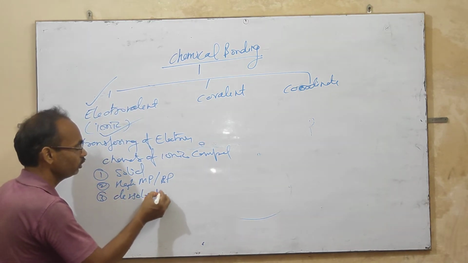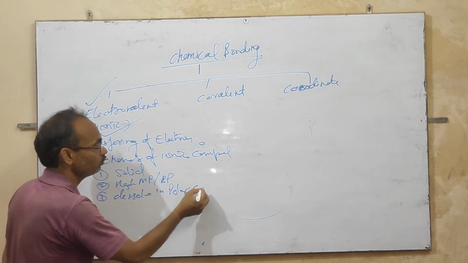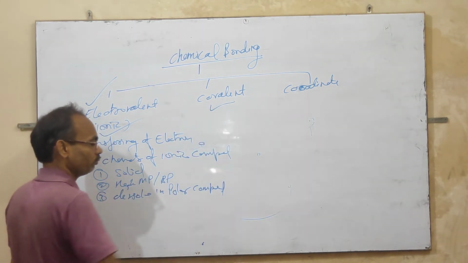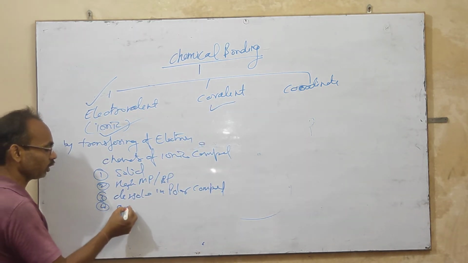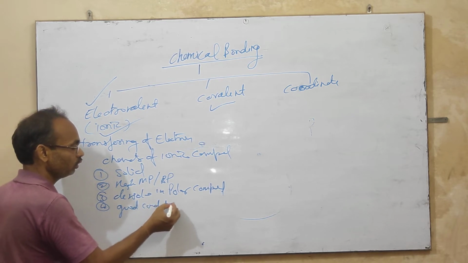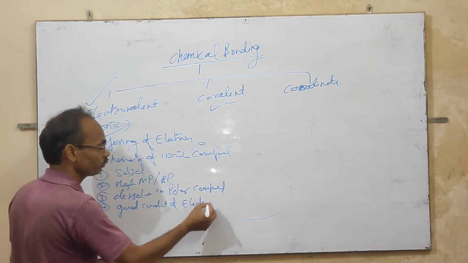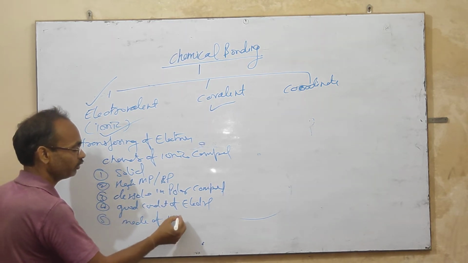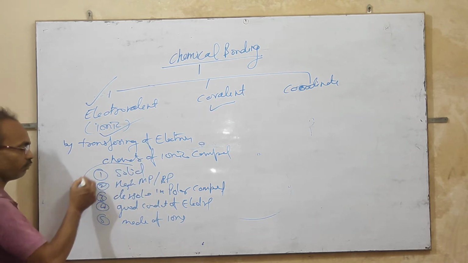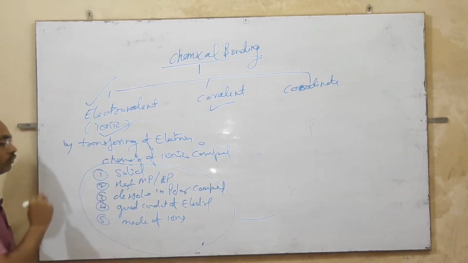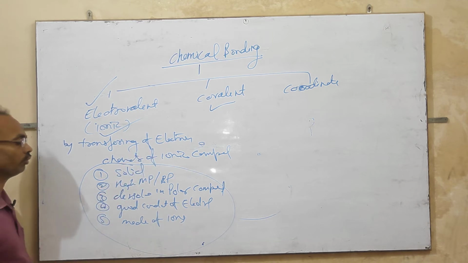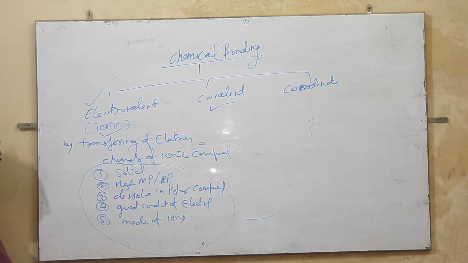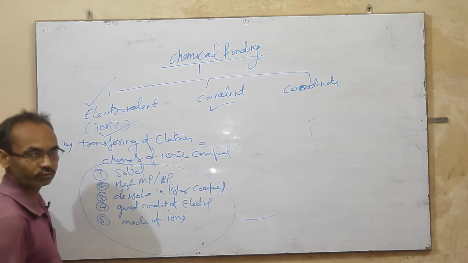It is dissolved in polar compounds. What is a polar compound? It will be discussed in covalent bond. It is a good conductor of electricity, and it is made of ions. So these are the characters of an ionic compound: solid, high melting and boiling points, dissolves in polar compounds, good conductor of electricity, and made of ions.